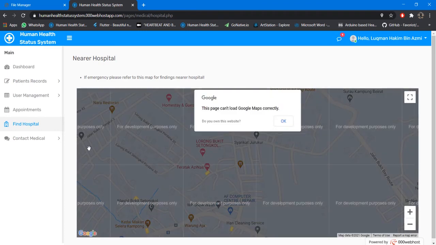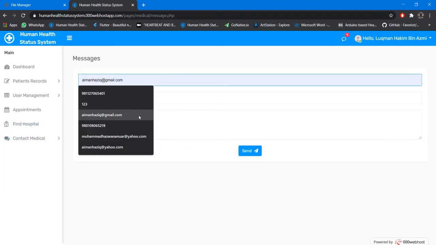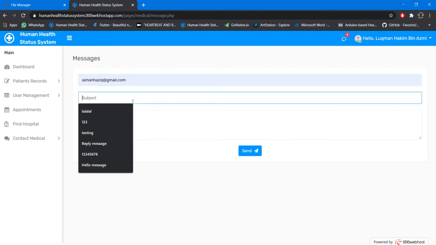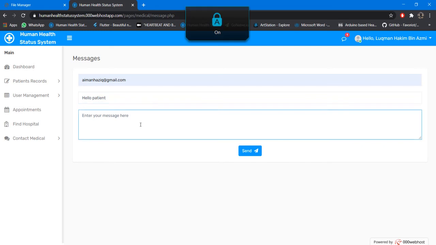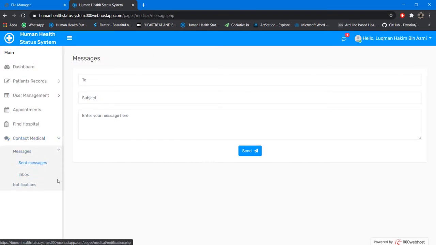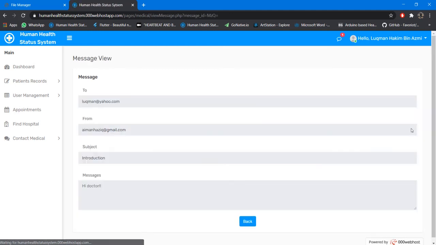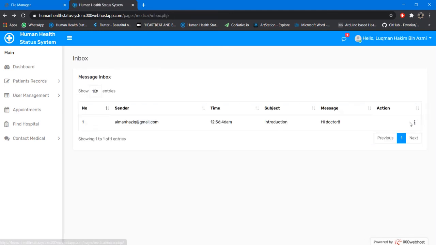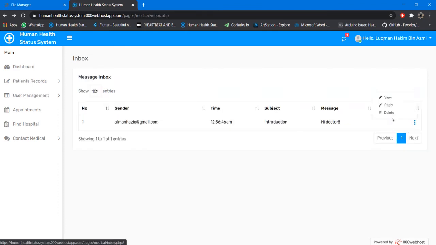Okay, so here's a map, and here's a message to the patient. Okay, here's a sample I can show to you. Hello there. Okay, and then the message can be sent. Okay, and then here's the inbox to check their inbox. Okay, to view the message and to reply to the message. Okay, they can delete if required.